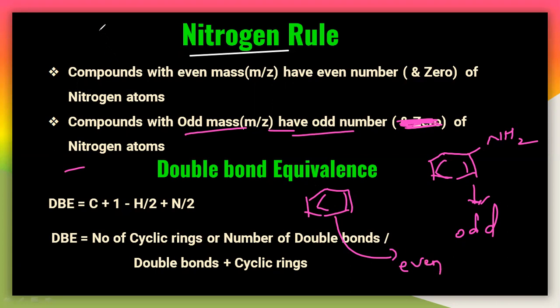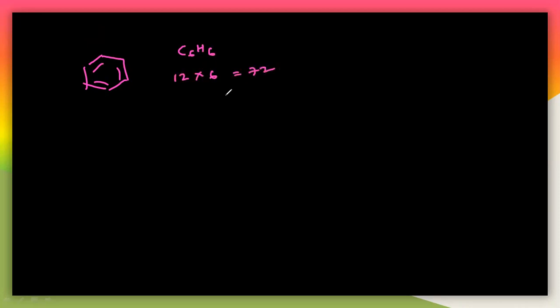Let us understand by taking many such examples, so that you can easily understand this. Let us take the first example, simply benzene. Let us start from benzene. First, the structure of benzene will be like this. The molecular formula is C6H6. How can we calculate the molecular weight? That is 12 into 6, which is 72, plus 6 hydrogens, 6 into 1, which is 6. So 78. See here, the mass is even.